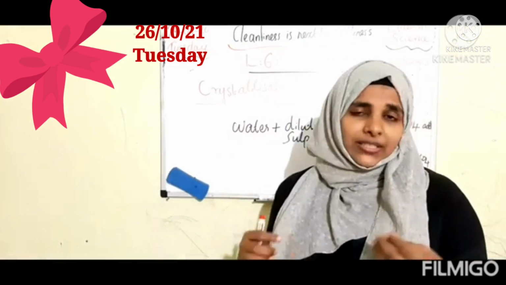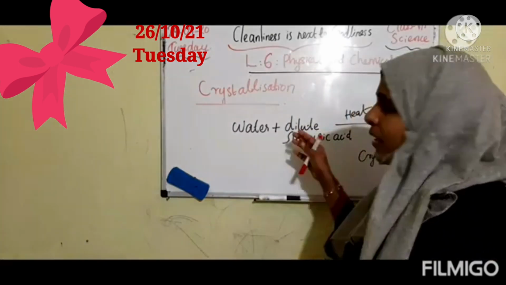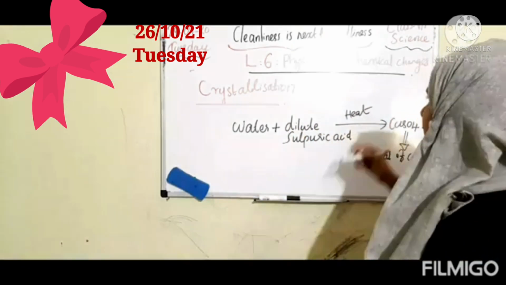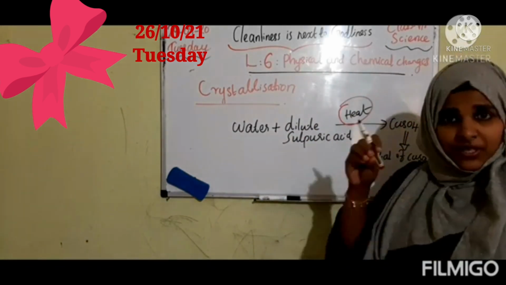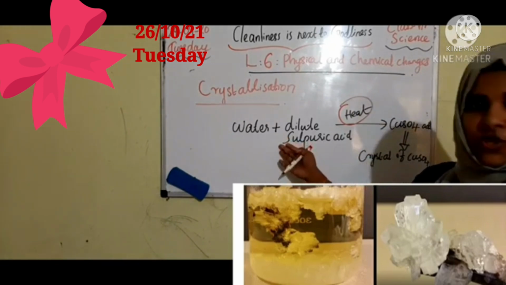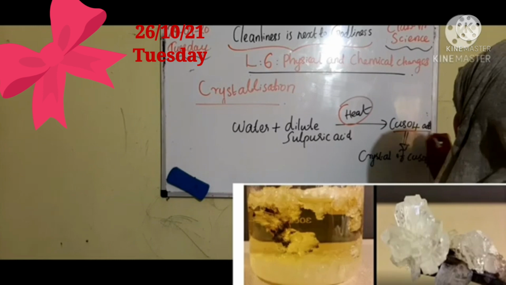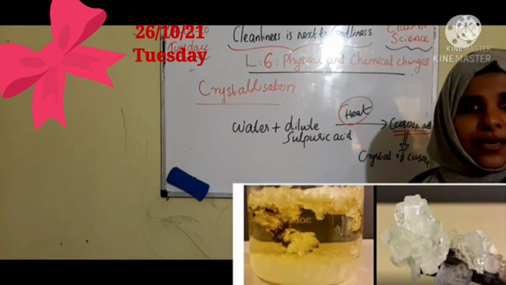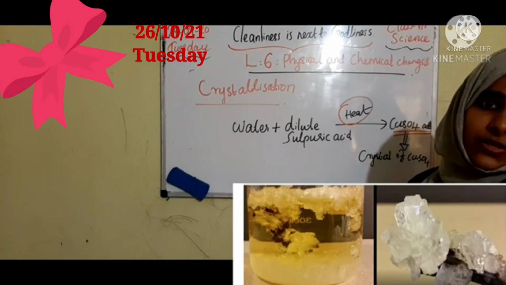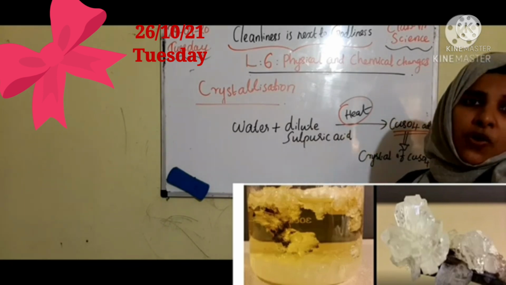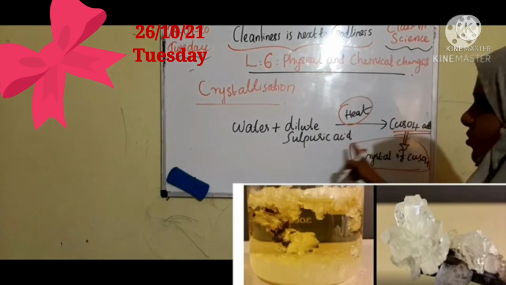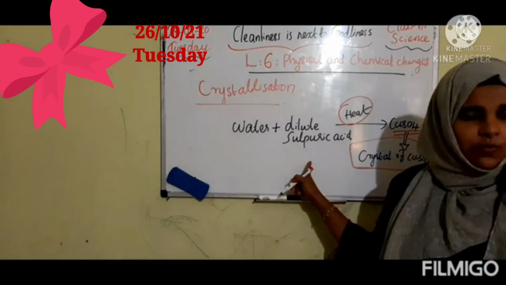That is, you have to take water in a beaker and add dilute sulfuric acid into the water and heat it. Okay. After heating, you have to add copper sulfate powder into that solution. Okay. And what will happen? Let it cool, and after a few minutes you can check what is the result. Again, crystals of copper sulfate will be formed. Clear? So crystals of copper sulfate are formed. So this is also a crystallization process.